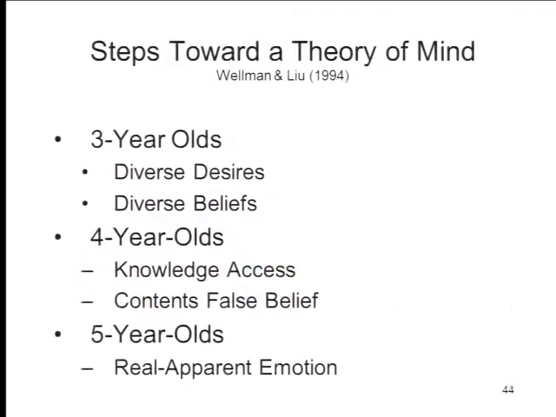So again, the idea here is that even once a child, age 3, 4, 5, has passed the standard false beliefs test, there are other aspects of the theory of mind that the child has to develop, and 3-year-olds are pretty good at these, 4-year-olds are pretty good at these, 5-year-olds or older tend to be pretty good at distinguishing between real and apparent emotion. Again, there's more to life here than simply the false belief test.